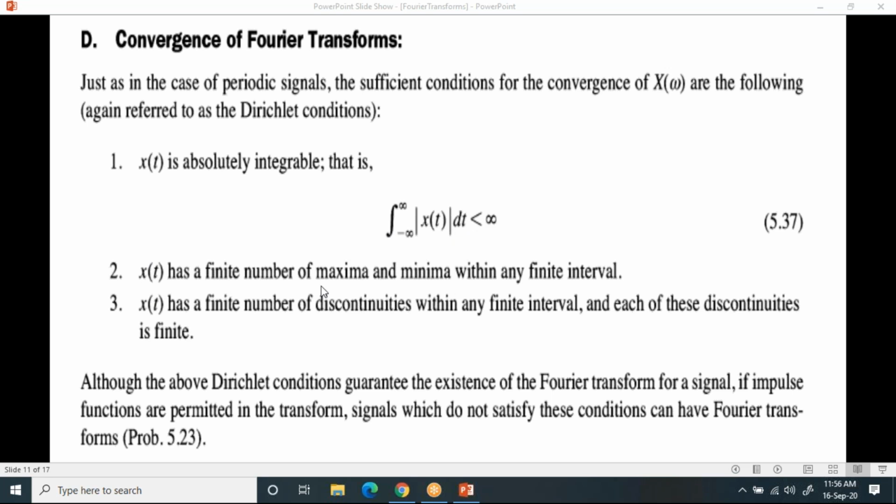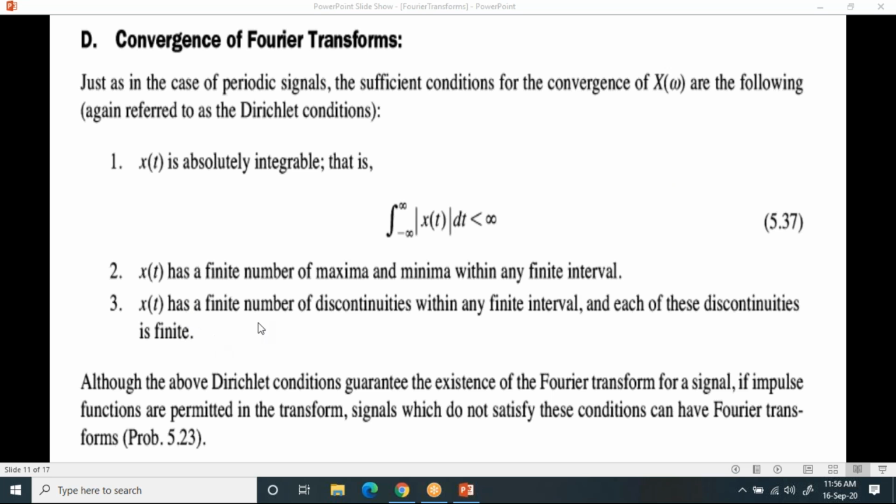Then x of t has a finite number of maximas and minimas within a finite interval. When you take any given signal x of t, it should have a finite number of maximas and minimas. Now try to understand, what does finite number of maximas and minimas mean? When you plot any waveform x of t, it will reach a certain peak value and a certain minimum value. Those maximas and minimas should be finite in number, and they will exist only for a finite duration of time. That's what the finite interval means. Finite interval means finite duration.